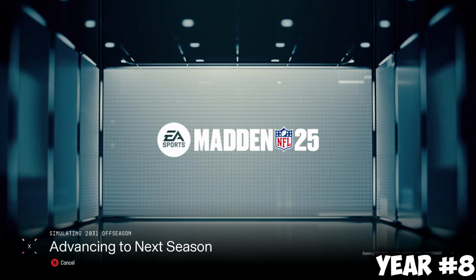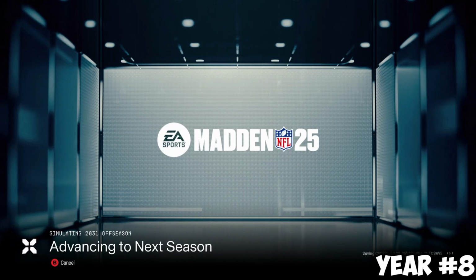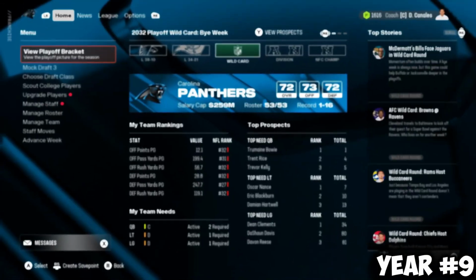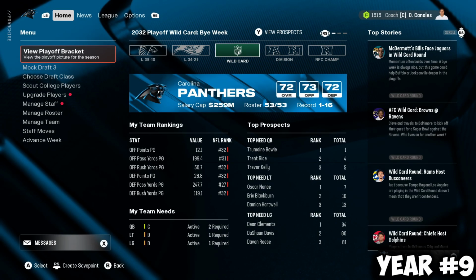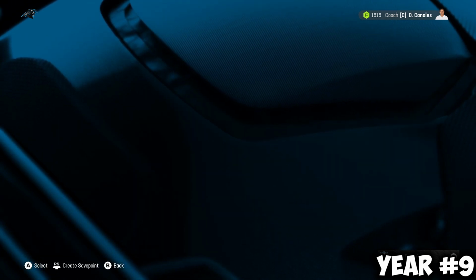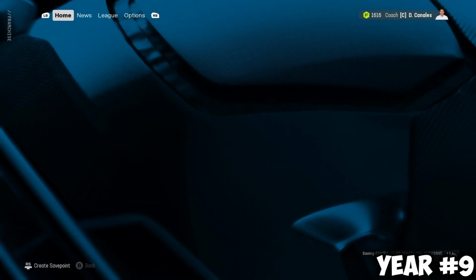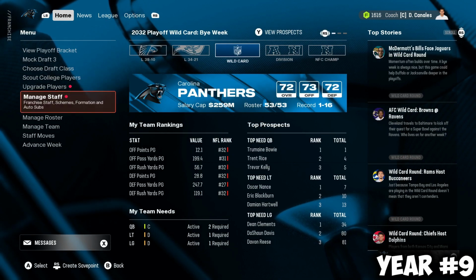But as far as NFL GOAT, we're not quite there. We'll see you in this next season, though. End of the season, 1-16 Panthers. The Bucks finished 10-7 as the 5th seed. Falcons win the division again, and it's a Rams-Bucks matchup. We're seeing a rivalry be formed between these two teams.